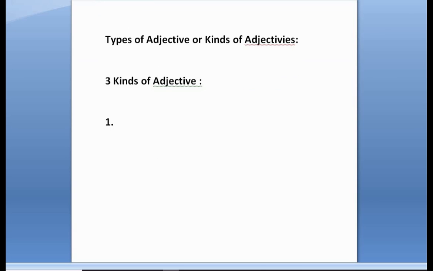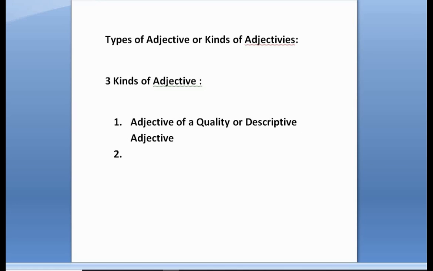The first one is adjective of quality, or in some books it is mentioned as descriptive adjective.